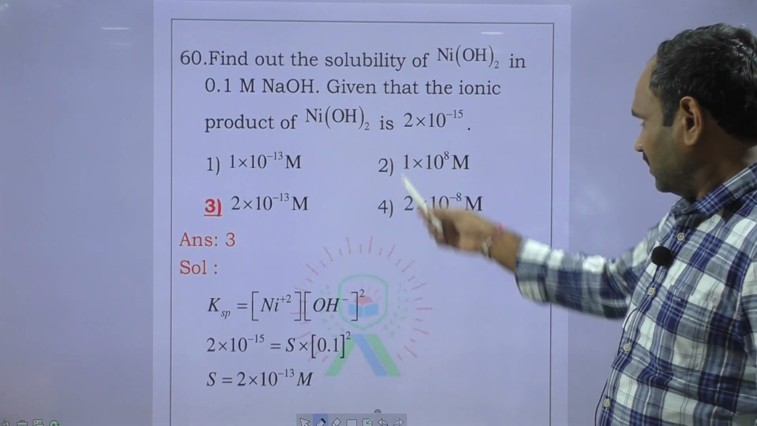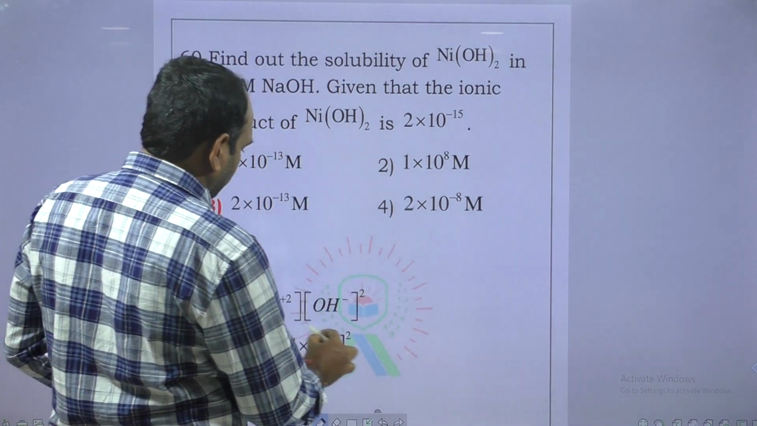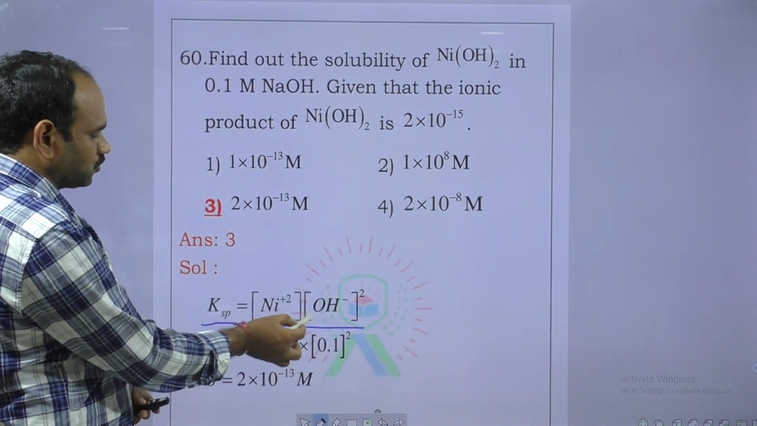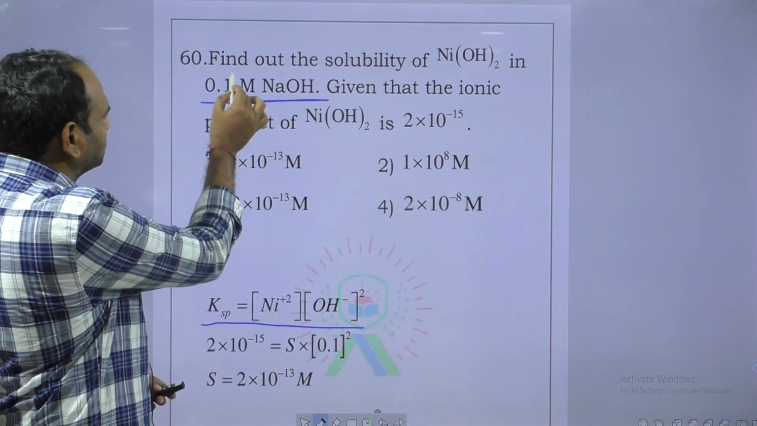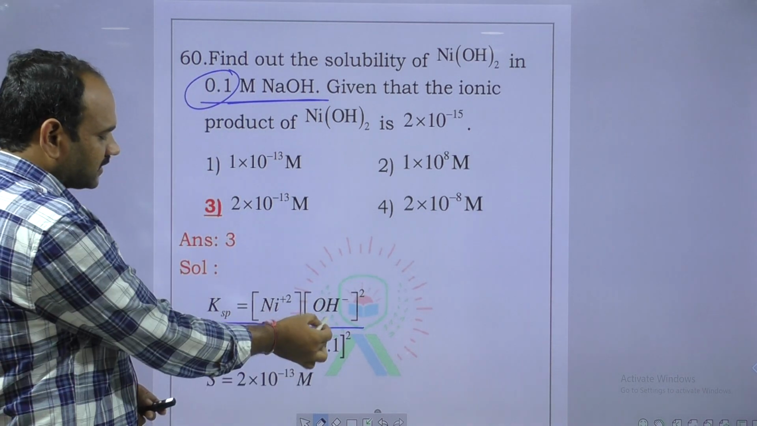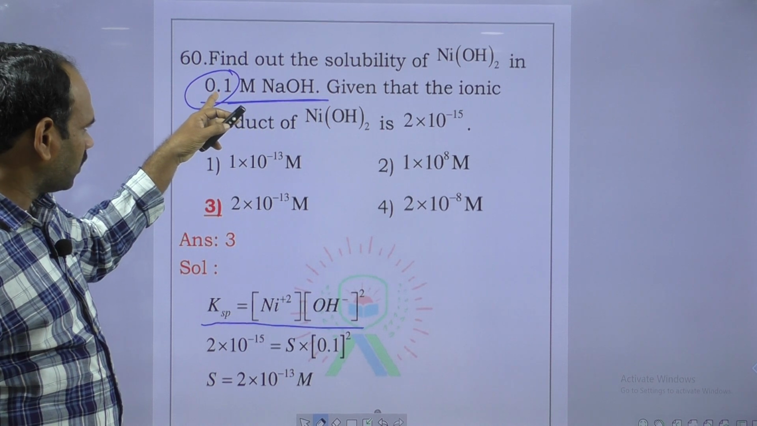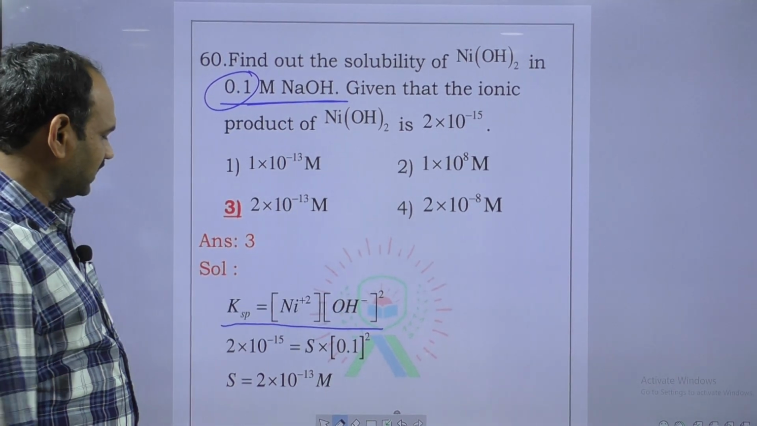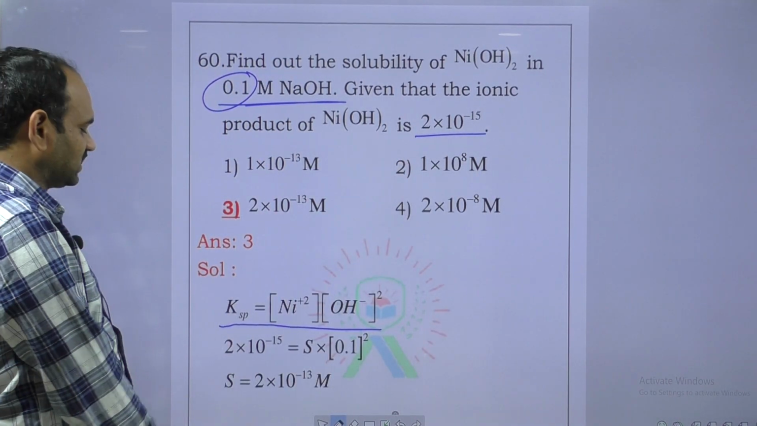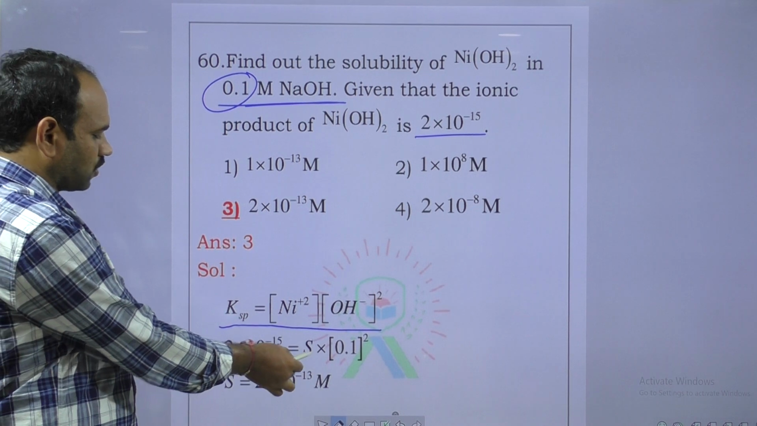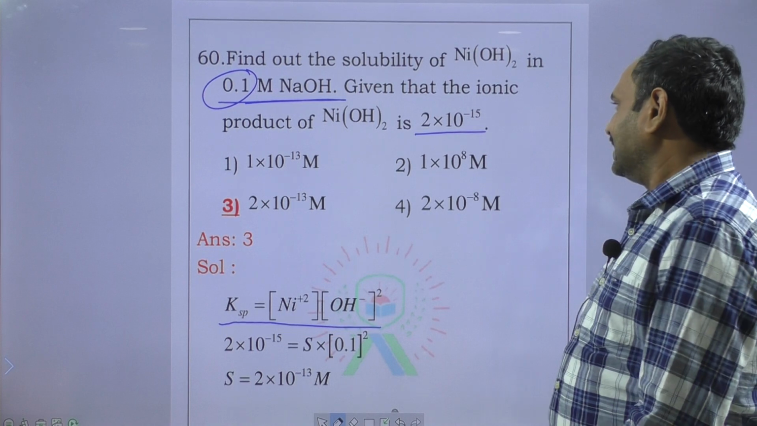Next question. The solubility product Ksp is equal to the concentration of Ni2+ times OH minus squared. In this, the concentration of NaOH is 0.1, which is substituted for OH minus. Here the OH minus concentration is 0.1. That's why the Ksp value is 2 into 10 power minus 15, which is equal to S into 0.1 squared. So solve this. Direct substitution. Next question.